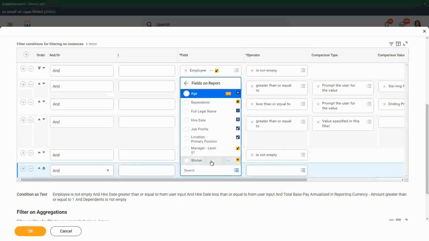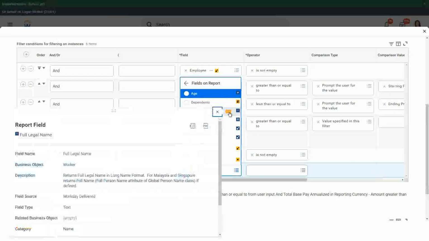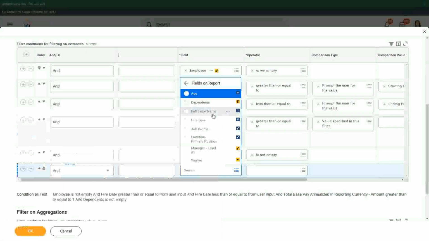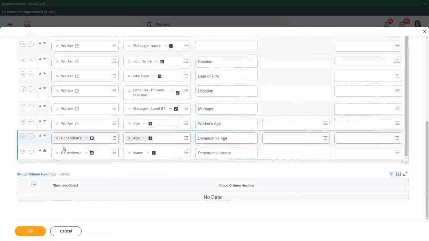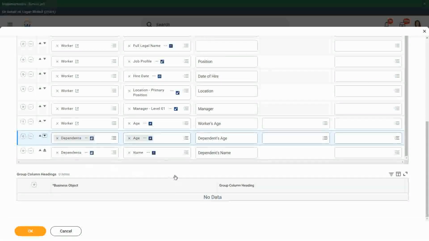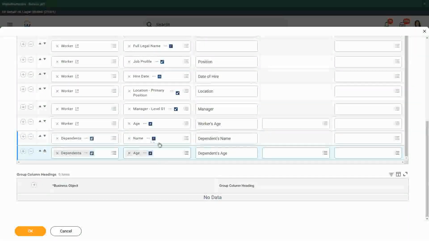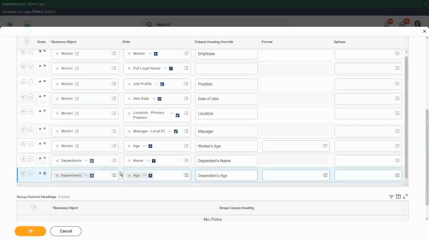And I also don't have the dependent's name, right? This full legal name is a worker's name, right? Because it is a worker's full legal name and it belongs to the worker business object. I don't have those two fields. I'm just not seeing them in the filter. I just moved the dependent's age after the name so that it makes more sense. So how can we do it?